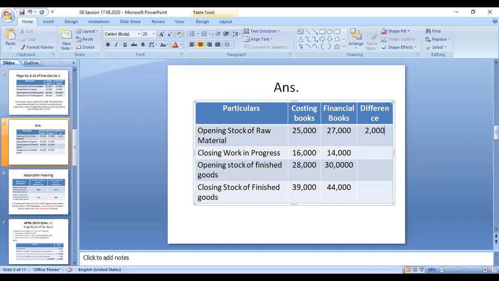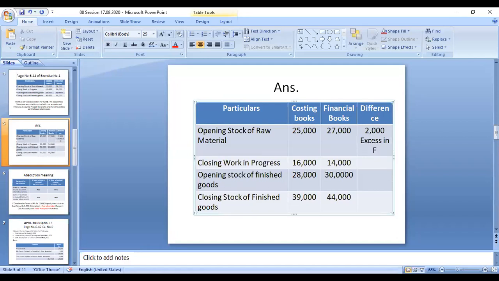25,000 minus 27,000, right? That means excess in financial accounts. In financial account, I put FAC to mean financial accounts. So 25,000 in the cost accounting profit, but 27,000 is given in the financial accounting profit. So excess of opening stock in financial accounts. Now this is a variation. So 2,000 there is a variation.